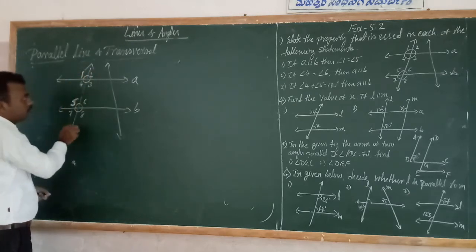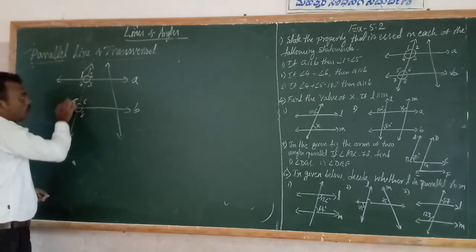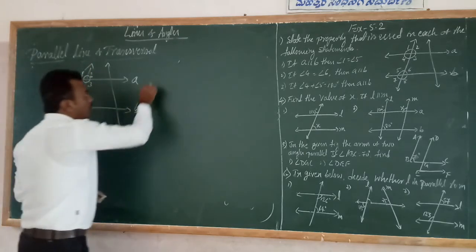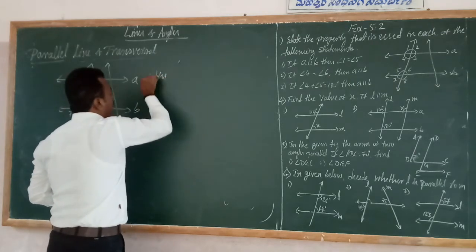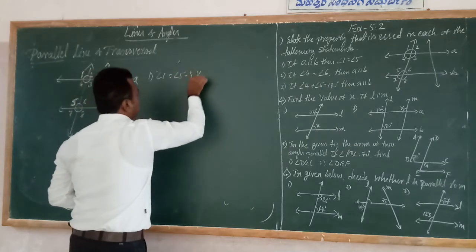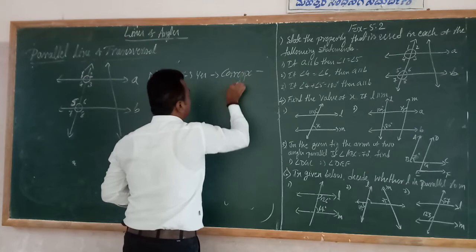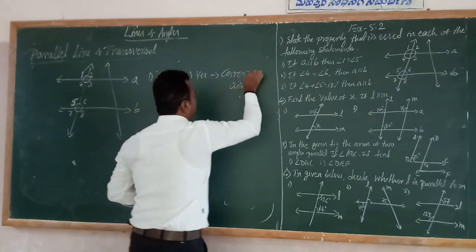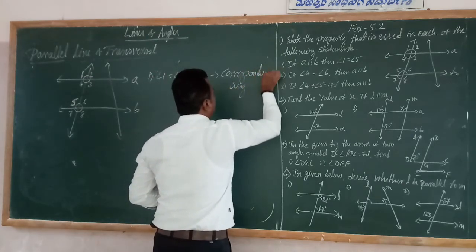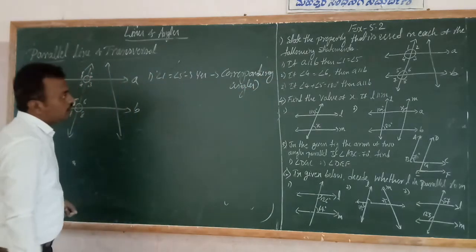So we should cut it and overlap the two angles. What type of angles are these? Yes, they are corresponding angles. Angle 1 is equal to angle 5. It is yes because of corresponding angles. Okay. Next, second statement.